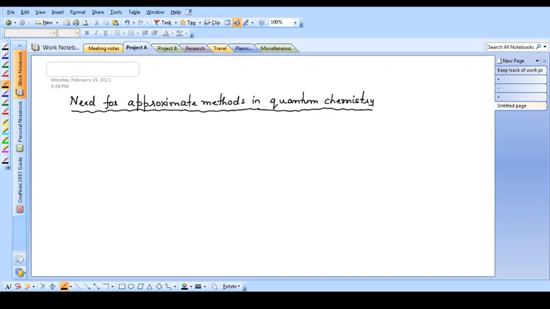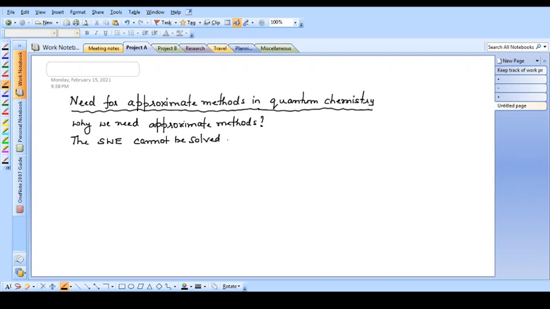As I already told you in the previous class, why we need approximate methods. The answer to this question I had already given in the last class, because the Schrodinger wave equation cannot be solved. For which type of system can it not be solved?